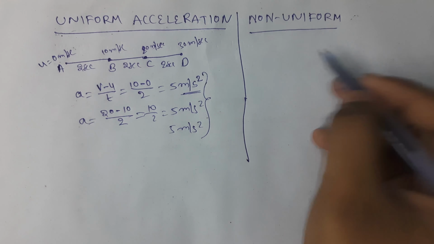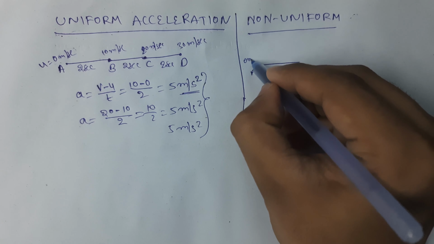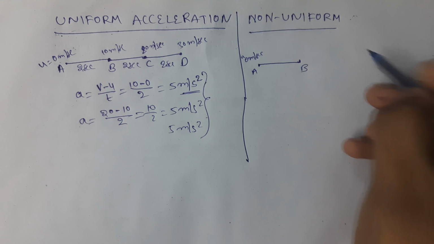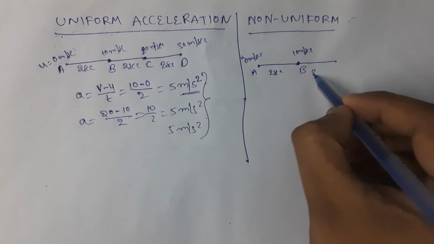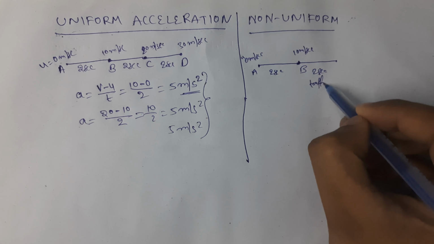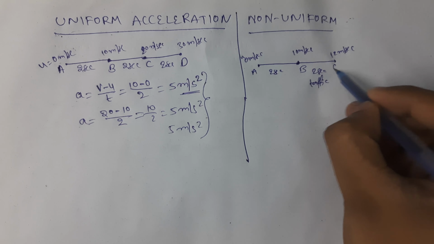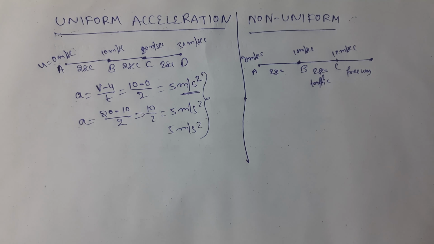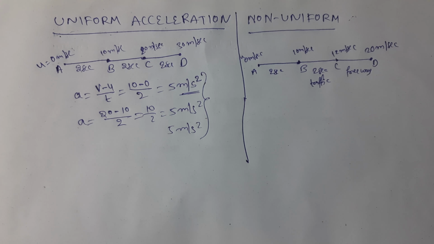And for non-uniform acceleration, see, if you started at your home, that means you are at rest position, and for the first 2 seconds your velocity is 10 meters per second, and in another 2 seconds, suppose there is traffic, so your velocity is 12 meters per second when you reach the third point, and after that there is a freeway, meaning there is no traffic, so there the velocity is 20 meters per second.